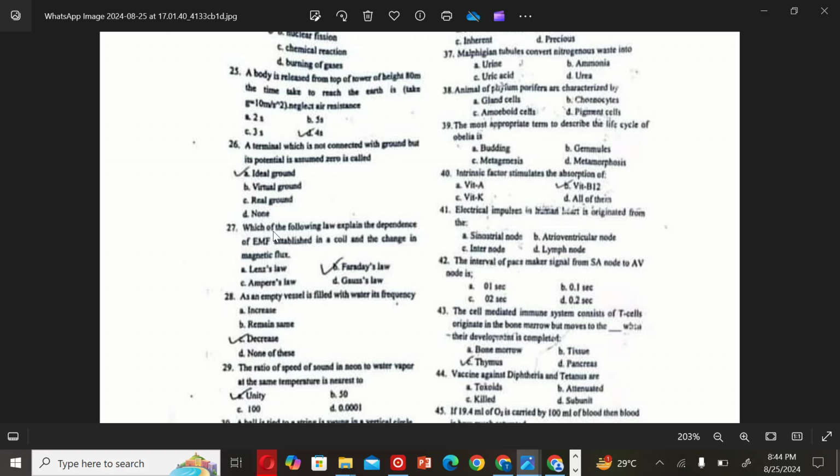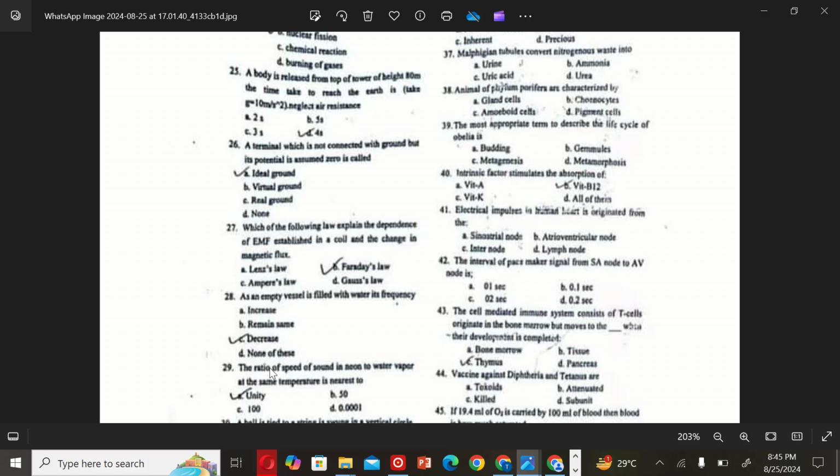The next MCQ is: which of the following law explains the dependence of EMF established in a coil and the change in magnetic flux. So the correct option is B, Faraday's law. The next MCQ is: as an empty vessel is filled with water, its frequency. So the correct option is C, decreases.